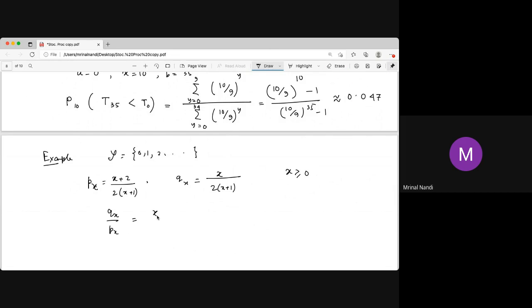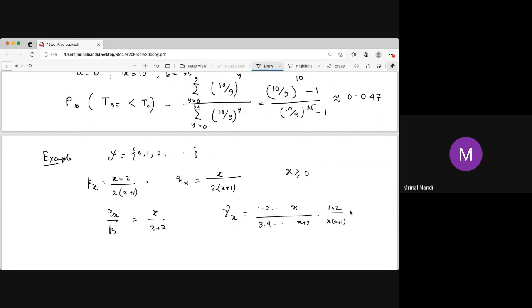Now what is your qx by px? That is x by x plus 2. This is the ratio. And what is your gamma x? Gamma x is the product of all these things. In the previous case, it was the product of the same number. Now it is a product of 1 by 3, then 2 by 3, 2 by 4, so it is 1, 2, up to x. And here it starts from 3, up to x plus 2. So everything will cancel out, and you will get 1 into 2 divided by x into x plus 1.